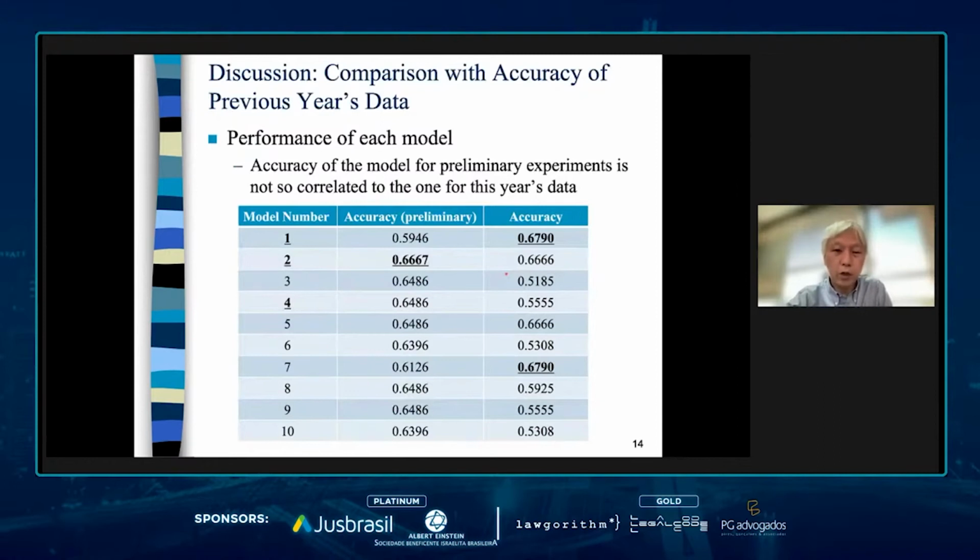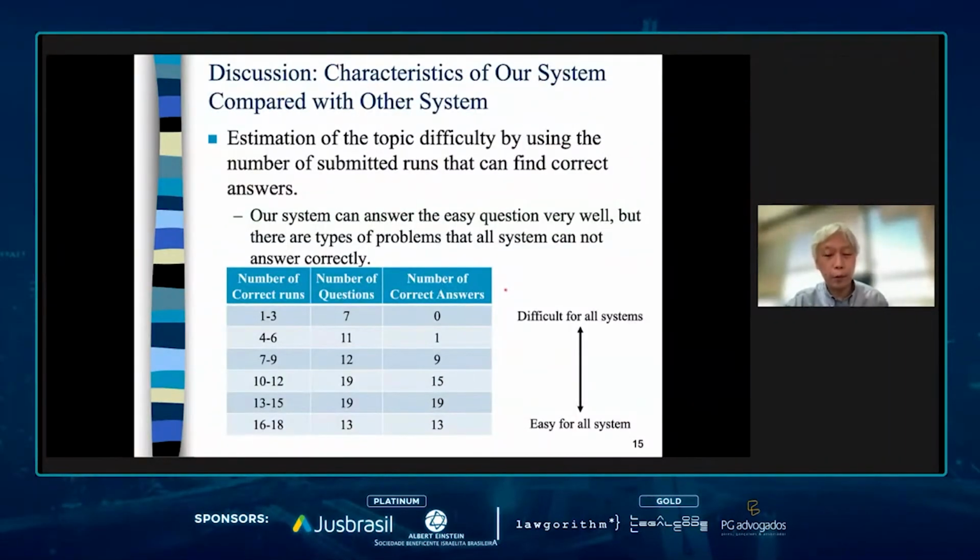And we also compare the accuracy with previous years' data; the model is not so consistent. However, when we compare the result of our system with other participants' systems, 18 runs were submitted in total. It means these are questions almost all systems can answer correctly. And these are questions almost no system can answer correctly.